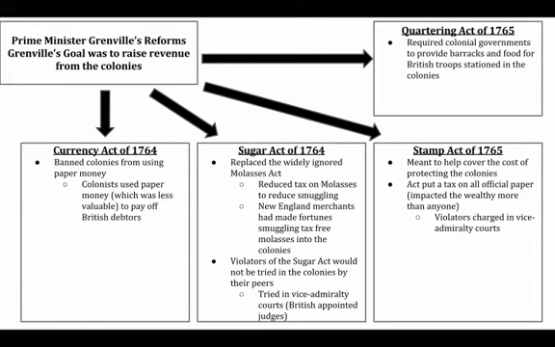It pretty much affects really only the wealthy because it's pretty much only on official paper. So whenever you're using official paper, you have to have paper that has a stamp on it to prove that you paid a tax. So this is going to really annoy a lot of the merchants, a lot of the lawyers, the people that do a lot of business with official paper. Okay, and once again, this is going to bring up this whole issue of taxation without representation, which once again is going to be seen as an attack on the colonists' God-given rights.